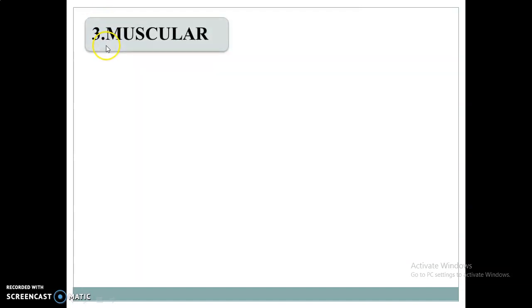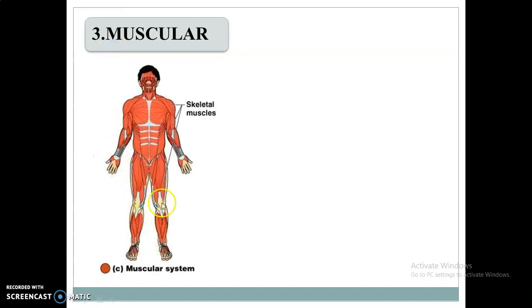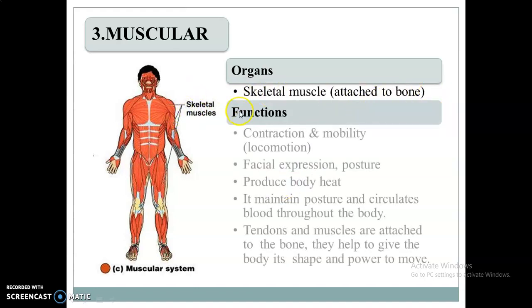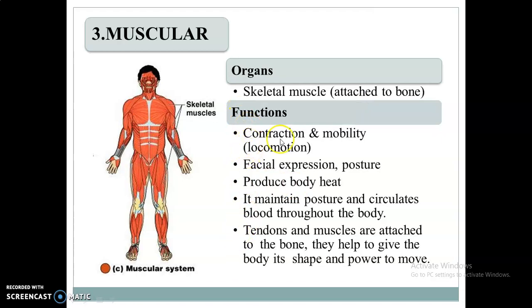Next system is the muscular system. The main organs involved are skeletal muscles, which are attached to the bone, and the functions you can see here: contraction and mobility. The muscular system is involved in facial expressions and produces body heat.